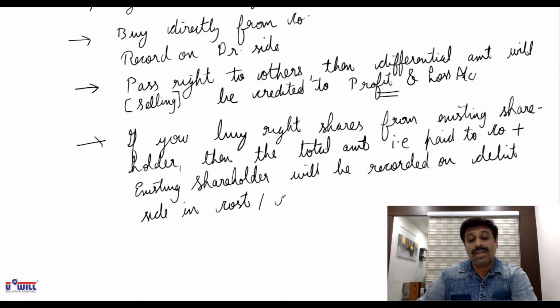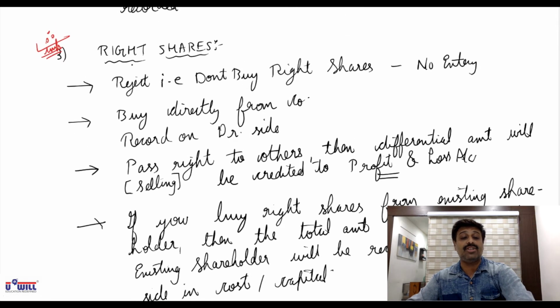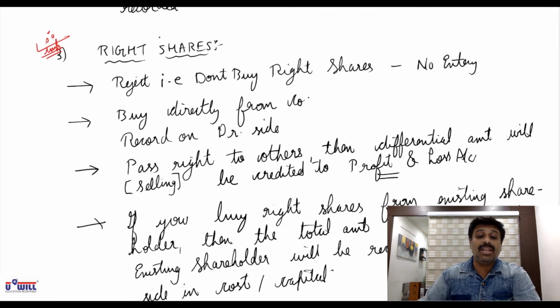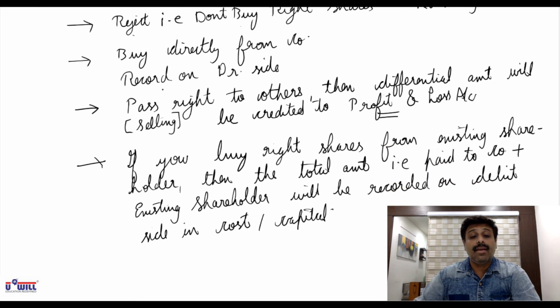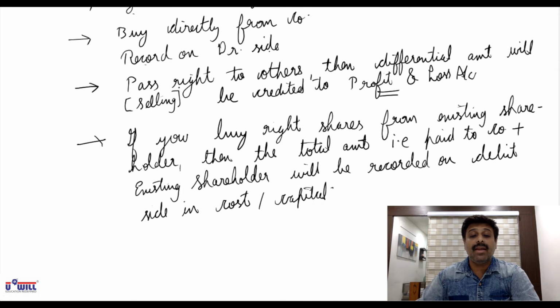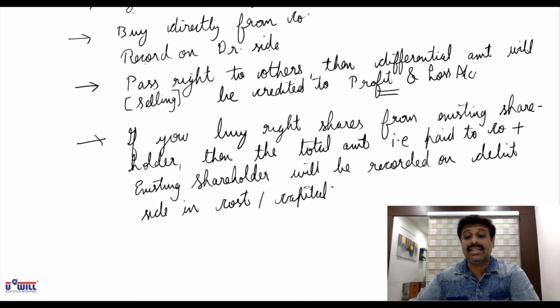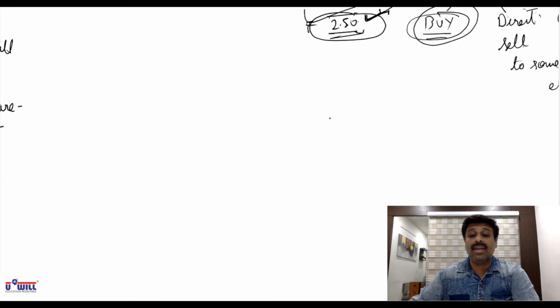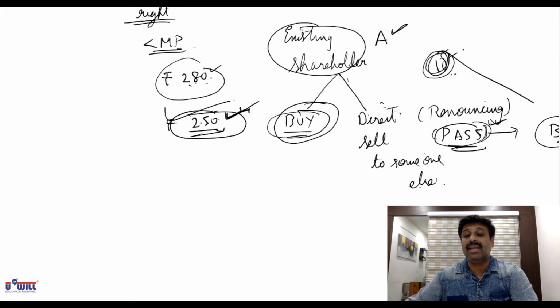Okay, so once again I explain, listen carefully. The right shares portion is very important. If you reject the right shares, don't buy the right shares, then no entry. If you buy directly from the company, then you record it on the debit side. If you pass on the right to someone else, then the differential amount, what you are earning from the new person, will be credited to your P&L account. That is for A, 10 rupees will be credited to P&L account.